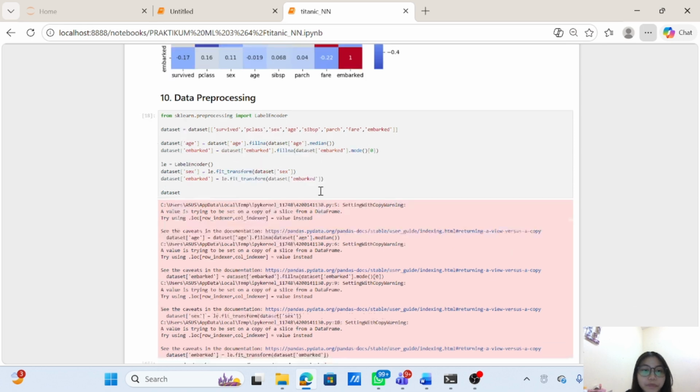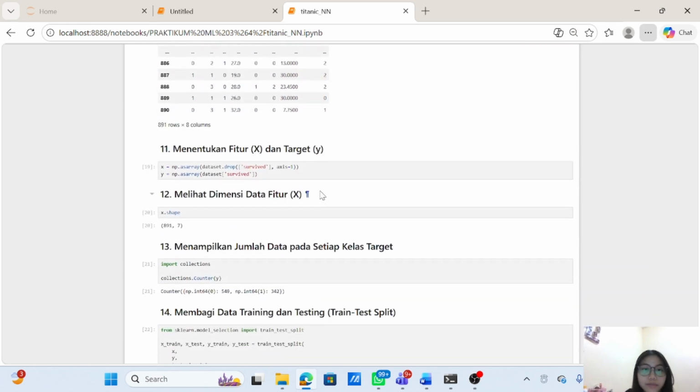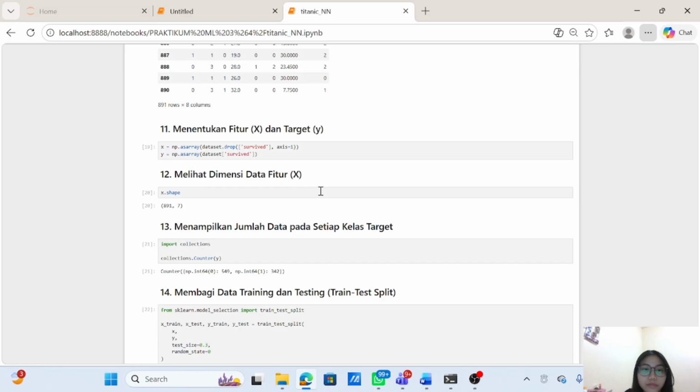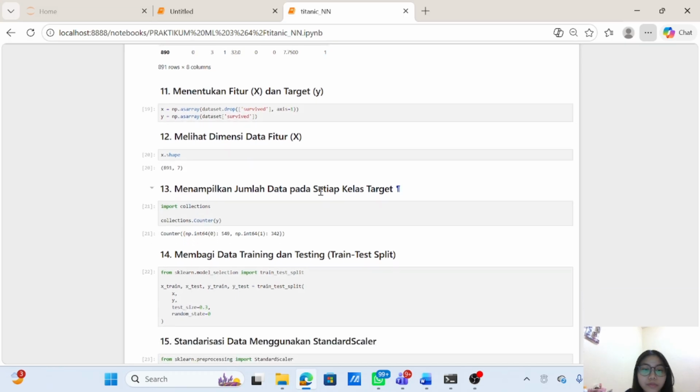The next step is feature and target selection. I split the dataset into features and target.